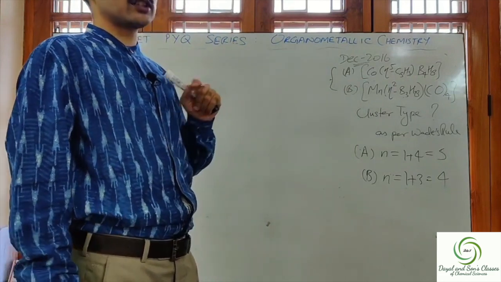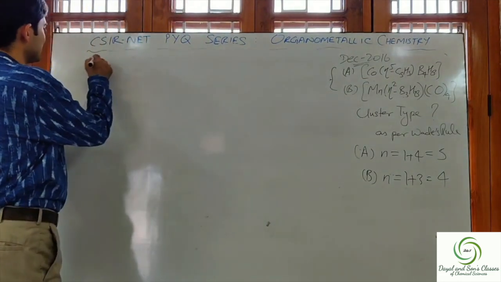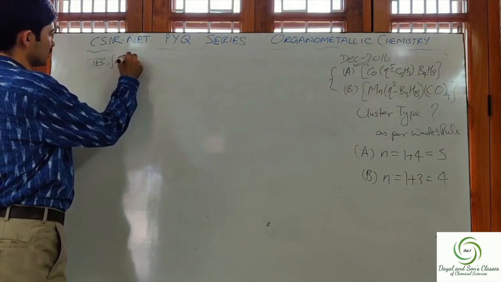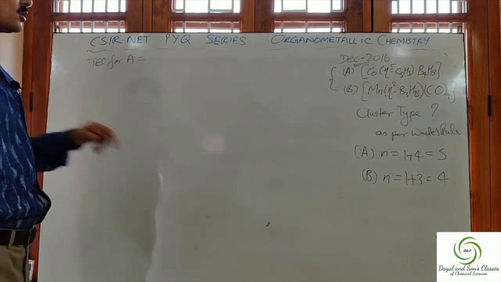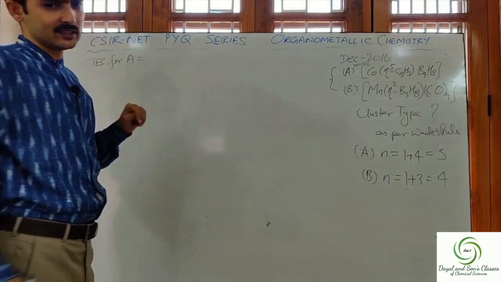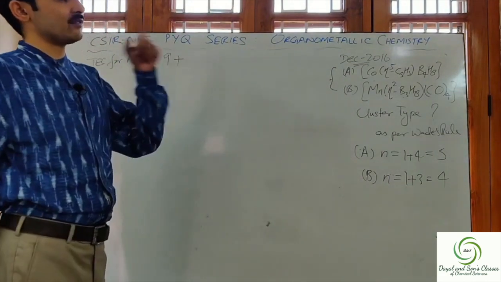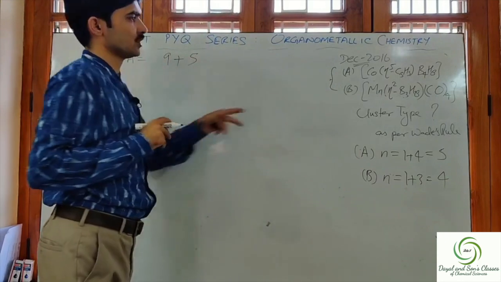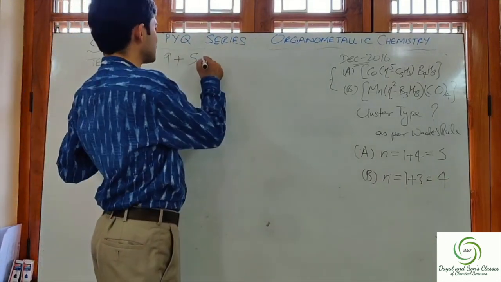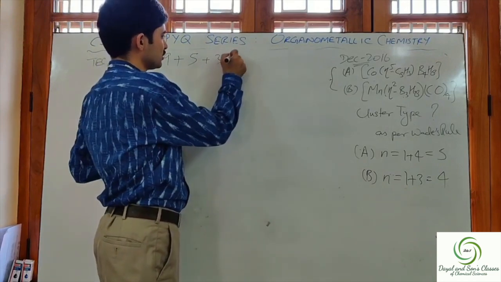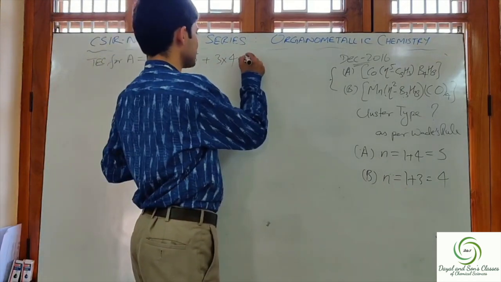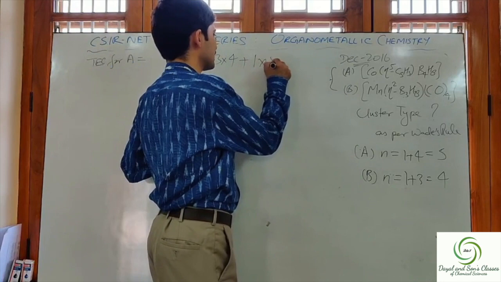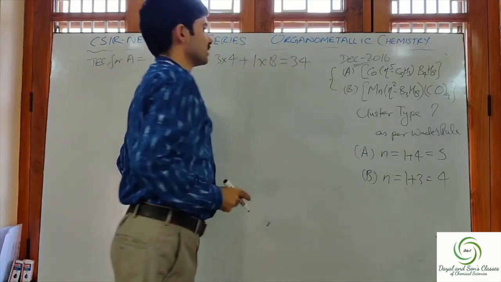So let us first calculate the total electron count for both complexes. TEC for A will be equal to: cobalt contributes 9 electrons, plus η5-C5H5 contributes 5 electrons, plus there are 4 boron, and 1 boron contributes 3, so 3 into 4, plus there are 8 hydrogens, and 1 hydrogen contributes 1, so 1 into 8. This comes out to be 34.